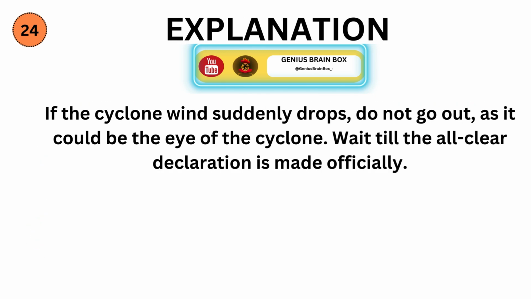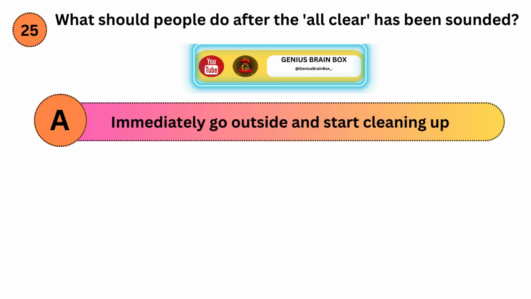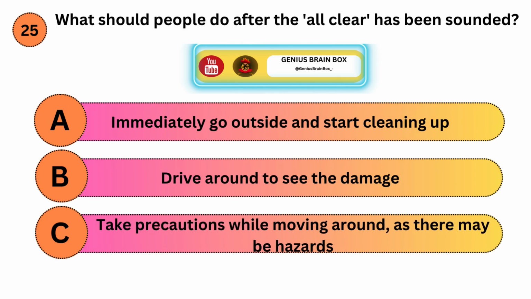Correct answer is C. If the cyclone wind suddenly drops, do not go out, as it could be the eye of the cyclone. Wait till the all-clear declaration is made officially. What should people do after the all-clear has been sounded? Option A, immediately go outside and start cleaning up. Option B, drive around to see the damage. Option C, take precautions while moving around, as there may be hazards.